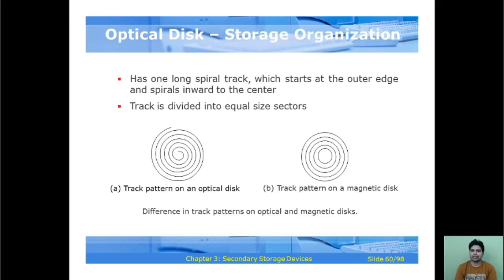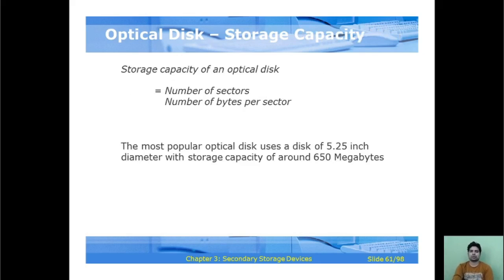Optical disk storage has one long spiral track, which starts at the outer edge and spirals inwards to the center, and the track is divided into equal size sectors. In the first example, figure A is the track pattern on an optical disk, and figure B indicates the track pattern on a magnetic disk. So the difference in track patterns on optical and magnetic disks are shown here.